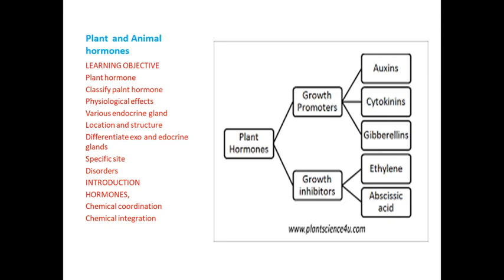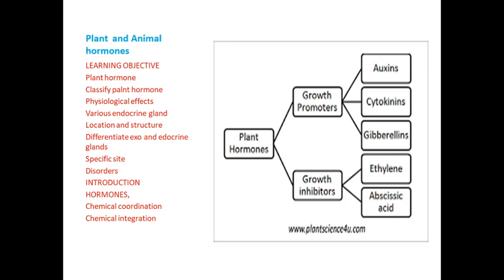If it is plants or animals, both have hormones. Hormones play a vital role in physiological and biological functioning. Without the hormones, no functions occur in our body, as well as in the aerial parts of the plant. Whether it is growth, ripening or maturation of the fruit, for all these things we need hormones. So in this lesson we are going to study the hormones of plants and animals. What are the things we are going to discuss in this lesson?